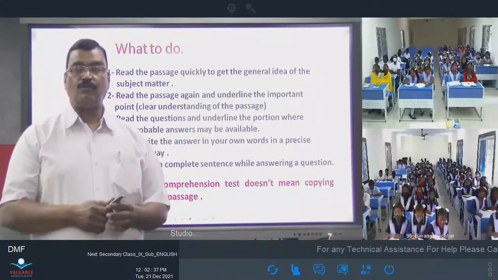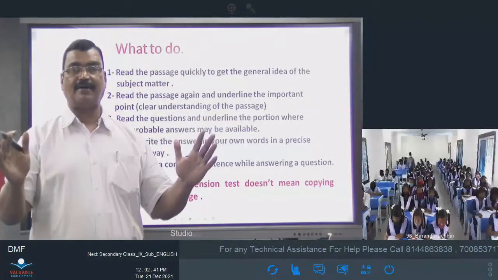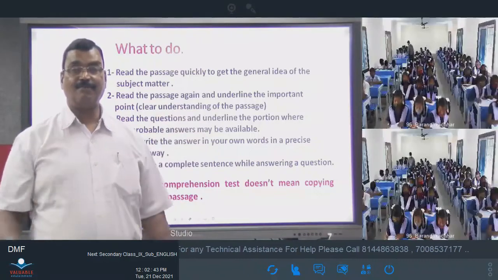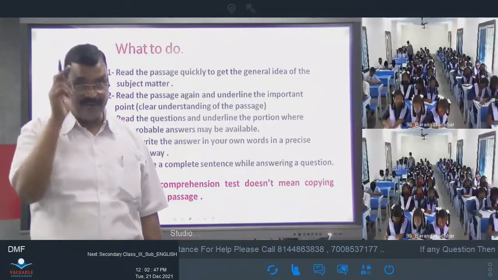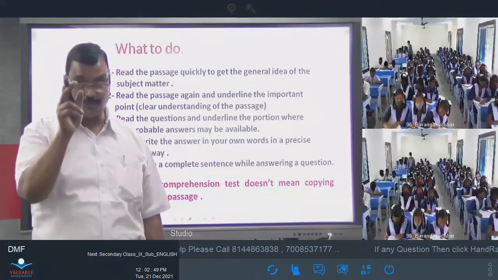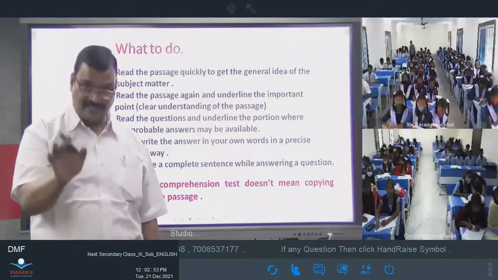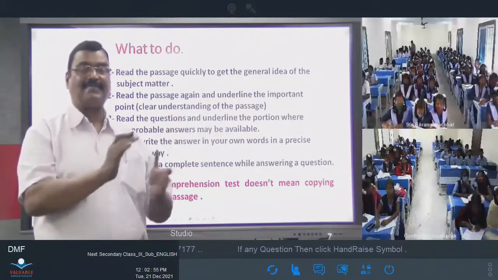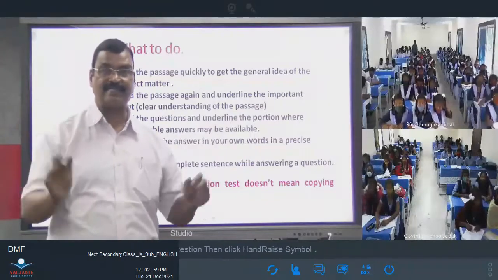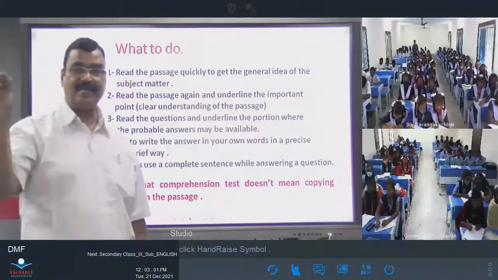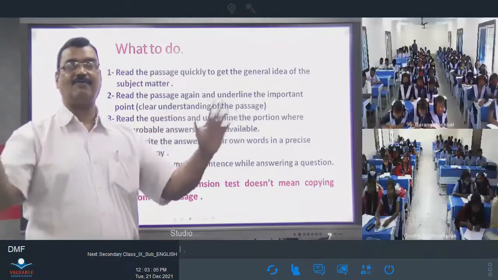When writing answers in an unseen passage, we should give the answer in a full sentence. That way the examiner will also give you full marks. So that is also very important from the examination point of view. So while you answer the questions in unseen passage, write in full sentence. Full sentence. Write a complete sentence and put a full stop at the end. A full stop shows that it is a full sentence.